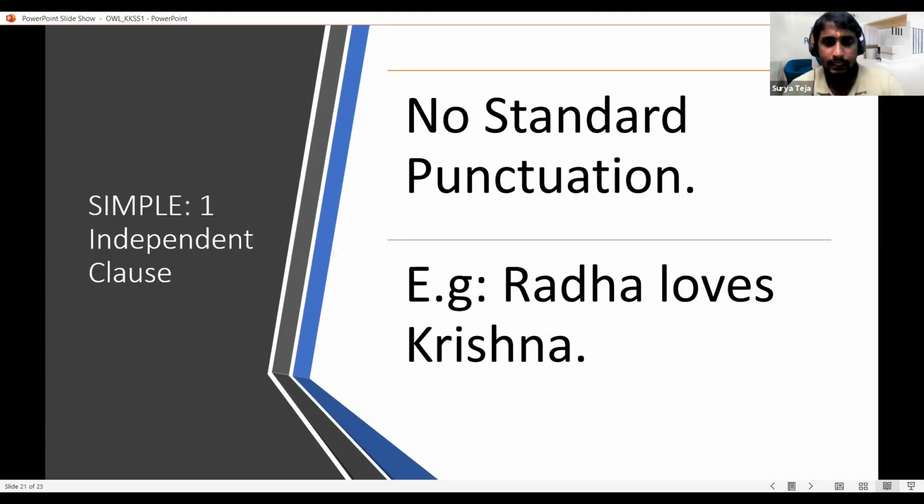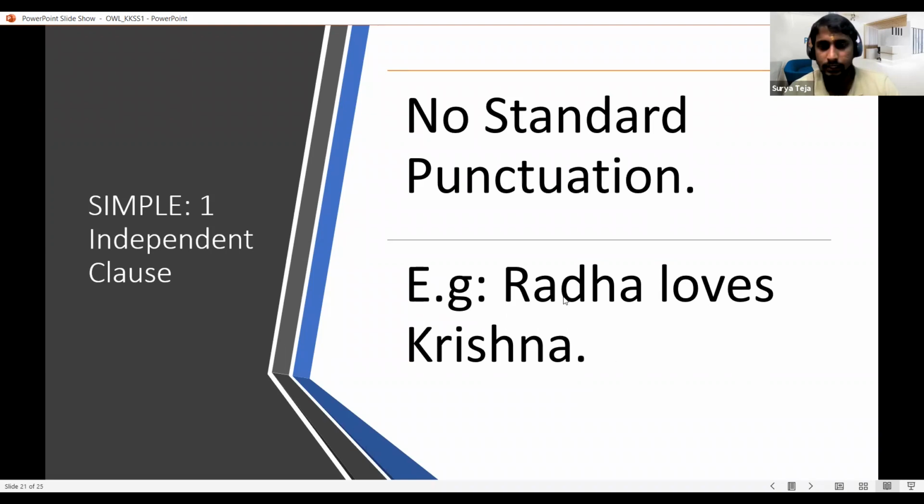If we see, in any sentence, there are different types of sentence. For example, the basic or simple sentence is the independent clause. An independent clause has a subject and a verb, and it does not require any particular punctuation at all. For example, Radha loves Krishna, or he loves sweets, or he loves bikes.